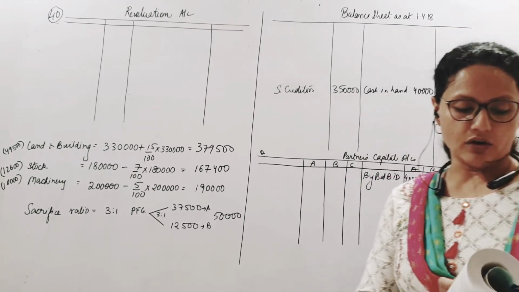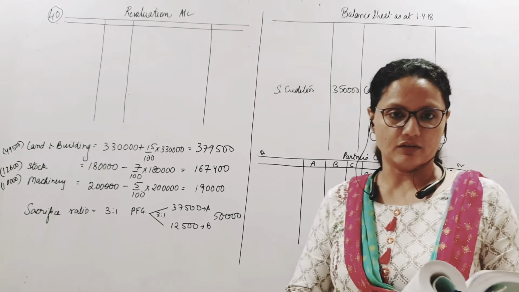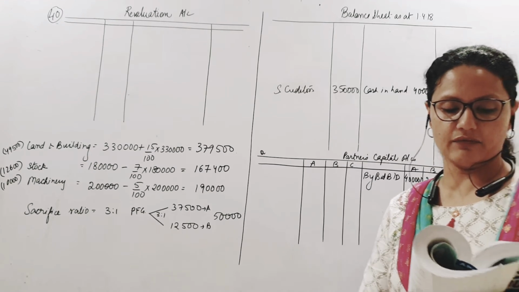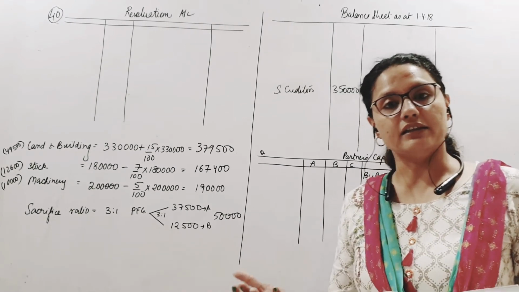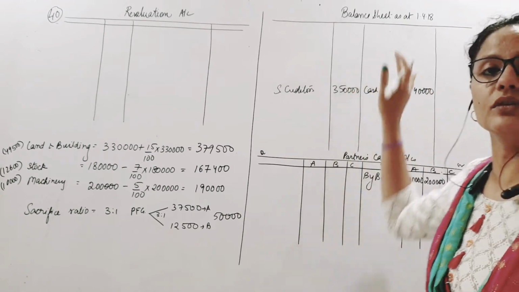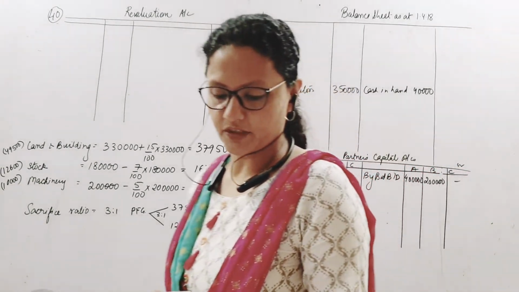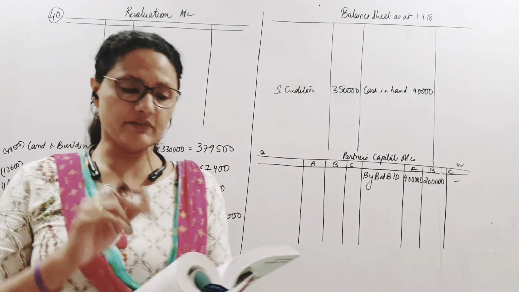Then all other accounts are changing. Book debts, stock, machinery, fixtures, land and building, all are being revalued. So we will put the revalued amounts of the assets here. Alright, so let us go with the first one.